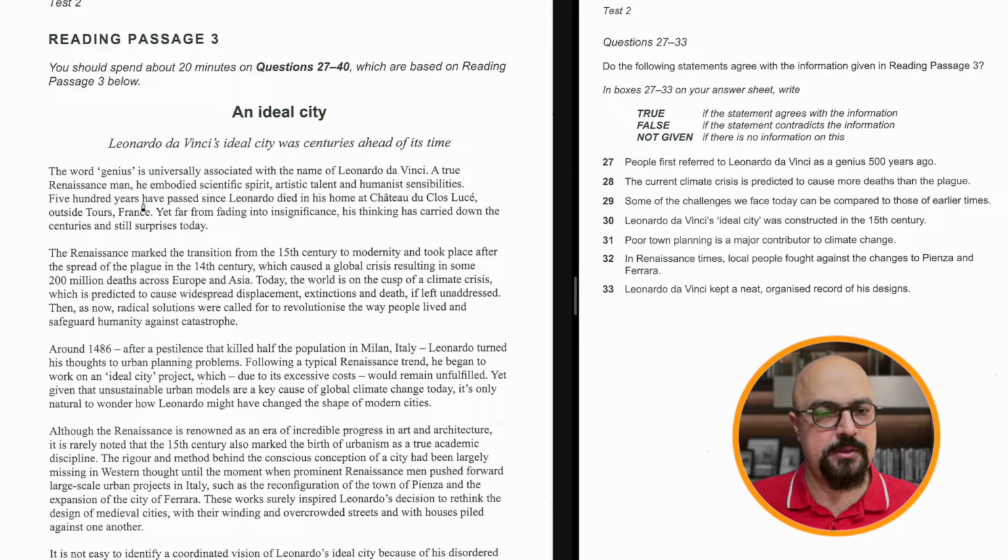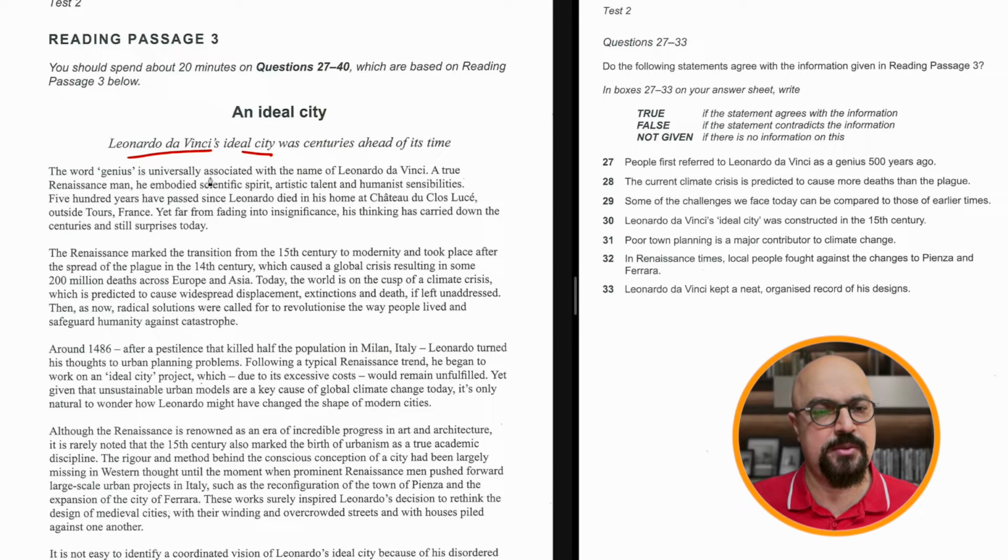So I don't think it's necessary to read the paragraph completely in this case. Let's find out. Okay, so it's about Da Vinci's ideal city. Yet far from fading into insignificance, his thinking has carried down the centuries and still surprises today. Interesting. Well, it's not clear to me, so let's read the paragraph completely.